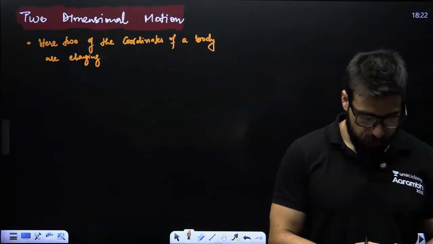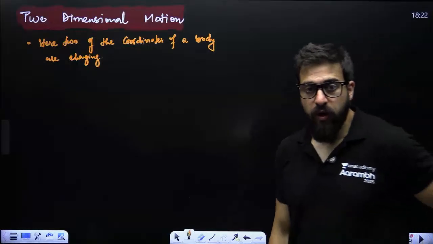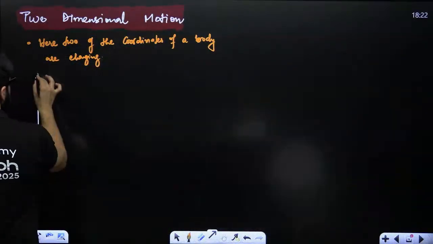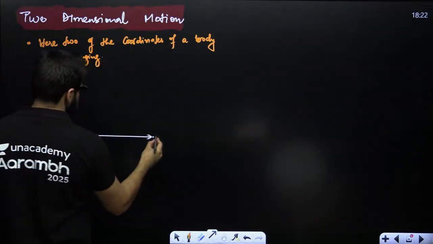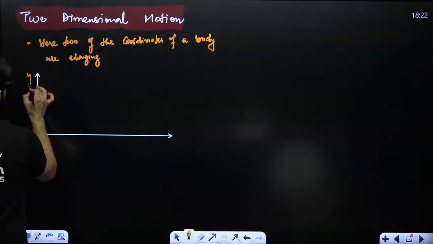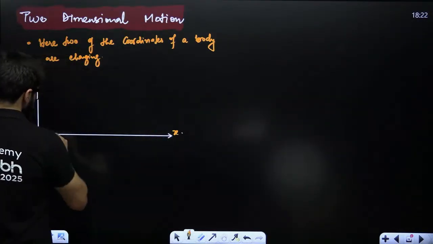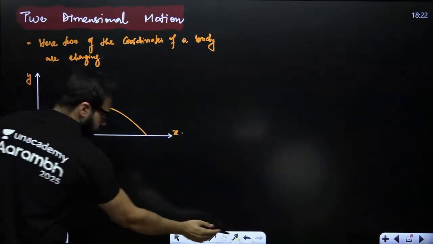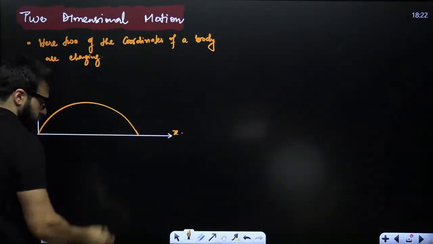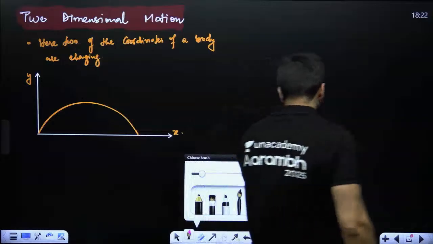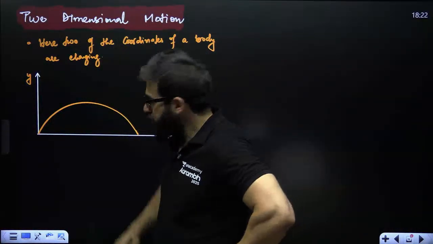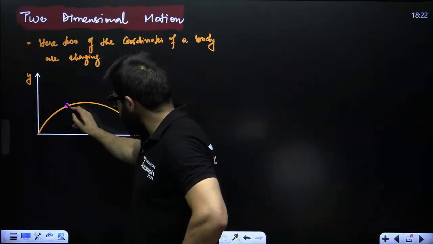Like, my dear friends, let's suppose if I say we have launched an object. This is y and this is x. We have launched an object something like this. Now, my dear NEET aspirants, in this particular case, let's suppose when the object is exactly at this point.